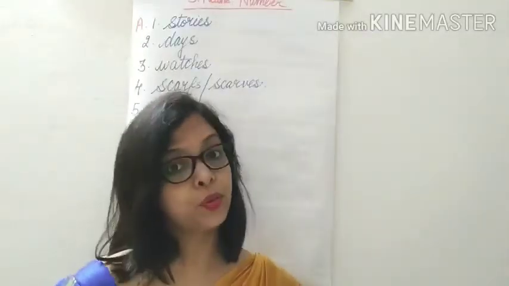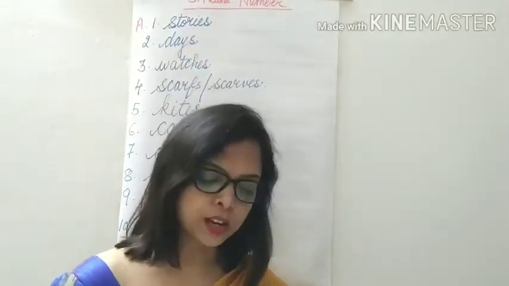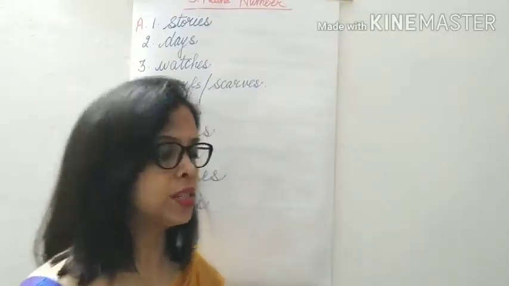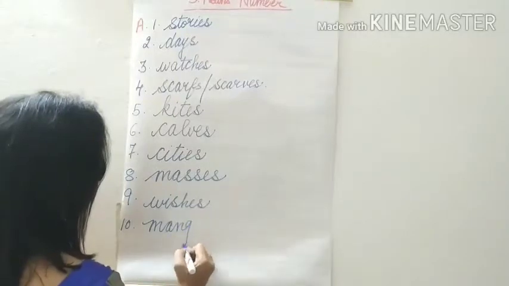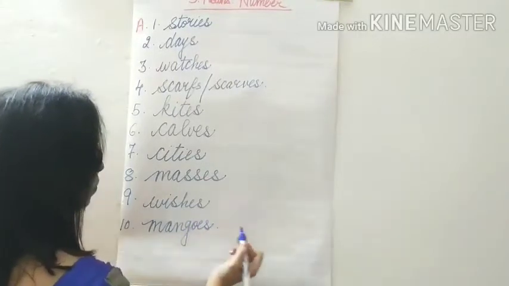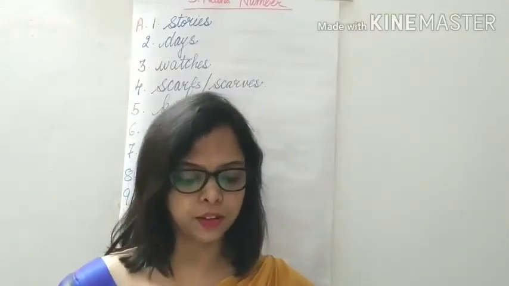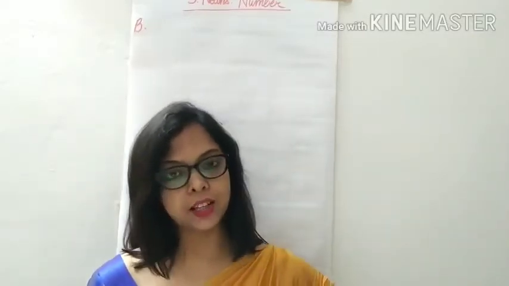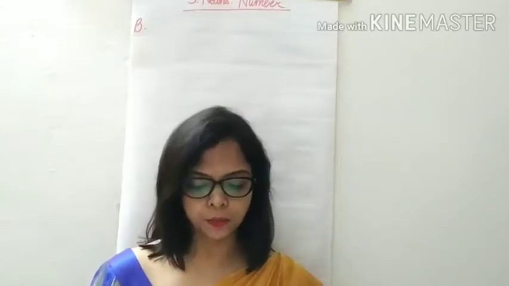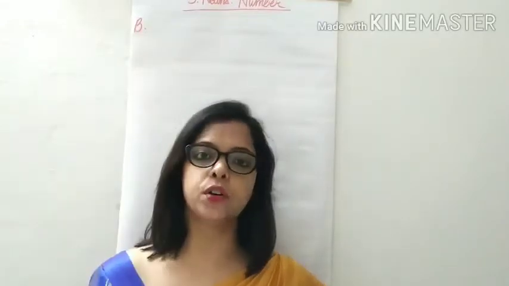Mango, ending with O. So we add ES to it. So mango becomes mangoes. Now we come to B1. Change the form of the underlined nouns, singular forms to plural and plural forms to singular. Do not rewrite the sentence, means we don't have to write the full sentence here. One has been done for you.